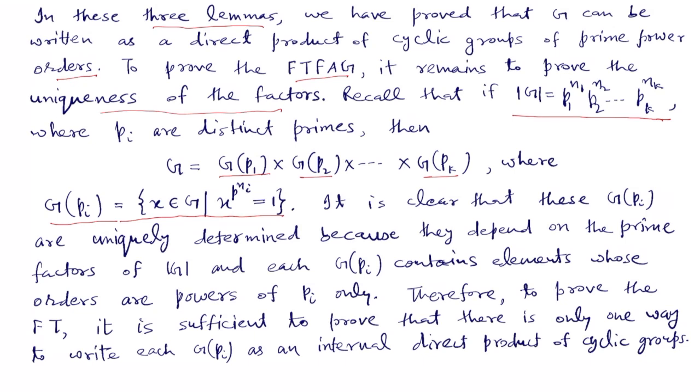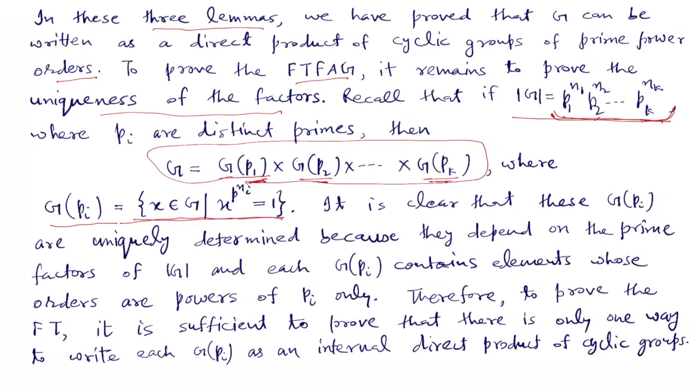Now because this factorization depends on the factorization of the order of n, which is unique because n can be uniquely represented in this way: p1 n1, p2 n2, pk nk, this factorization of G into Gp1, Gp2, Gpk is unique because these factors are determined by the primes, and each Gpi contains elements that are killed by only p to the power ni. So to prove the fundamental theorem, it is now sufficient to prove that we can write each Gpi as an internal direct product of cyclic groups in a unique way.